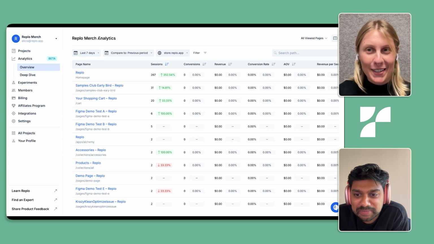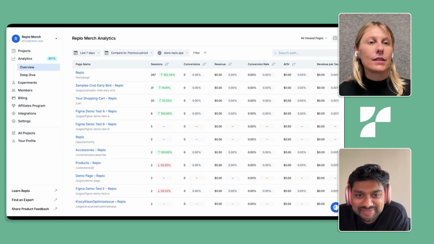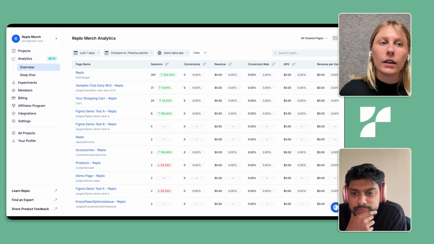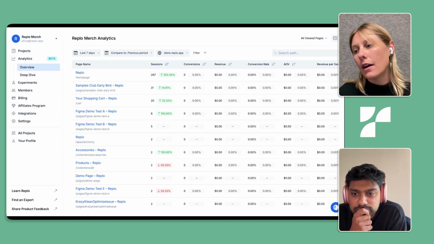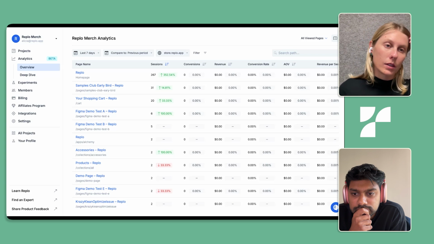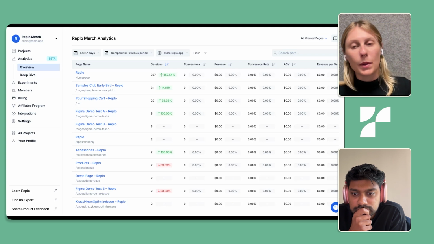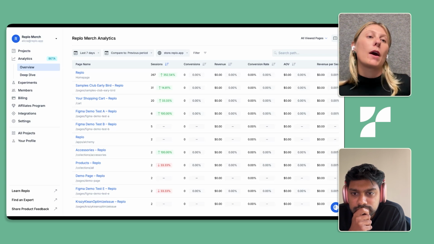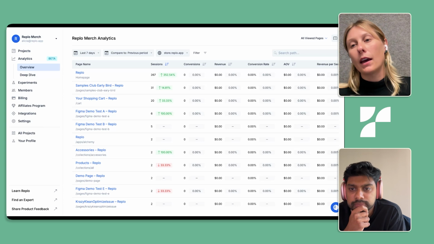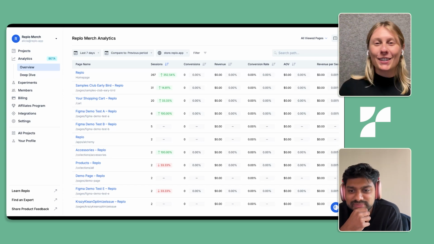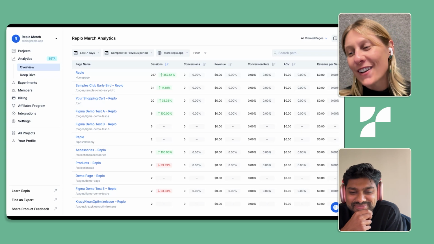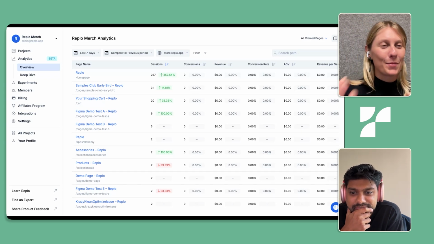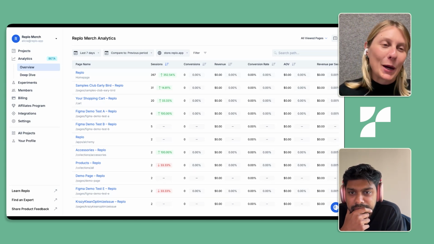Let's go into experiments. One key thing about experiments is that it does require the analytics beta to be enabled. So if anyone here has not gotten a chance to look at either one of these products, you do need to have the analytics beta enabled in order to deep dive into experiments. And you can see how all the dots are being connected. We really wanted to make sure we could show all this awesome data in experiments, so we were building out these two products in parallel.